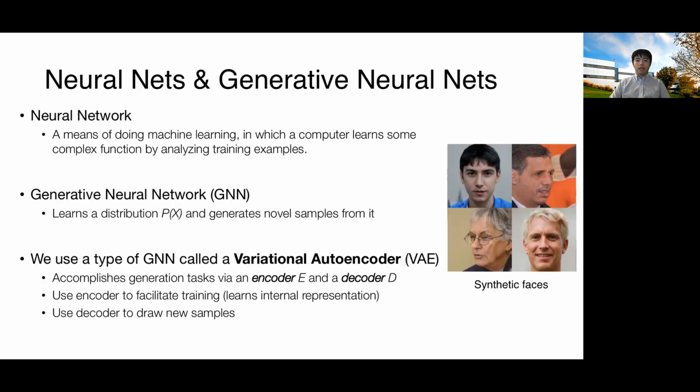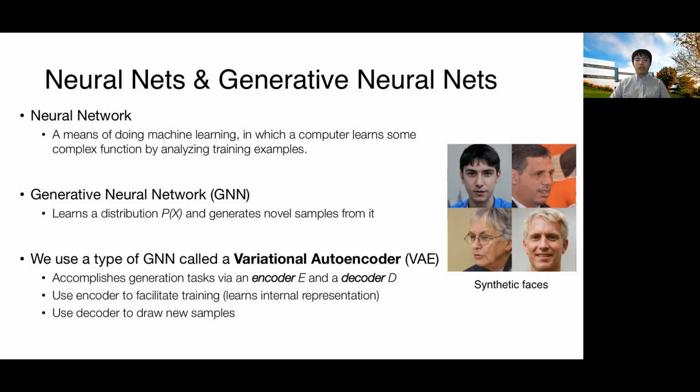A neural network is a means of doing machine learning in which a computer learns some complex function by analyzing training examples. And generative neural networks learn the probability distribution of data, and can generate novel samples. For example, you can see the faces here are actually generated by a generative neural network.